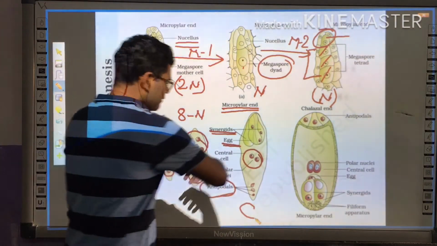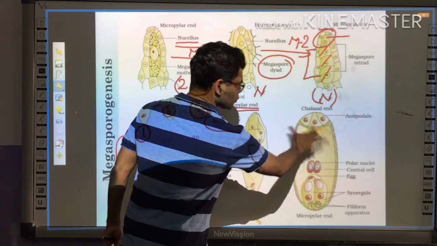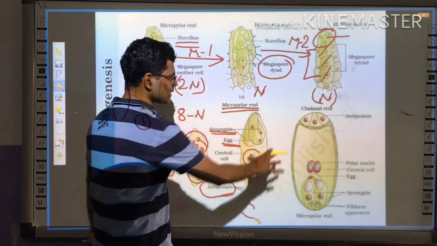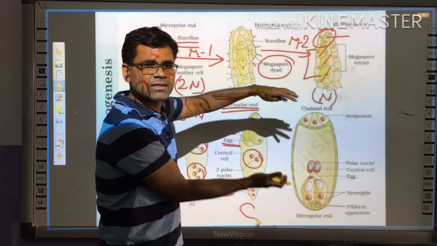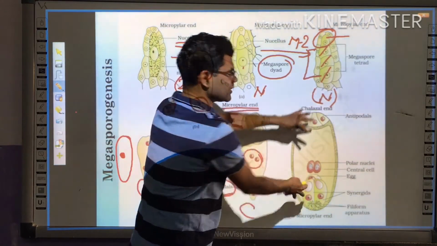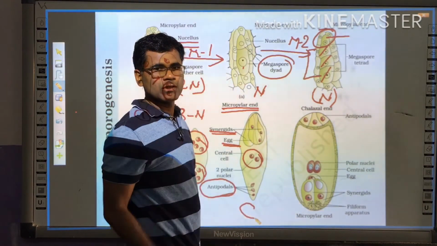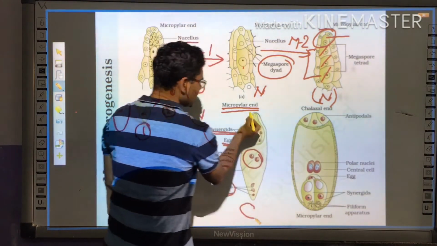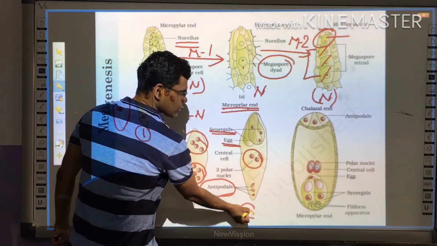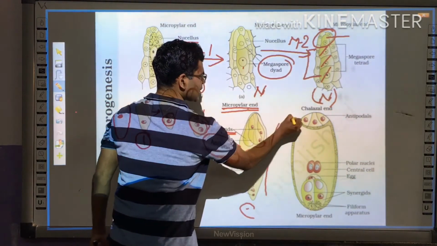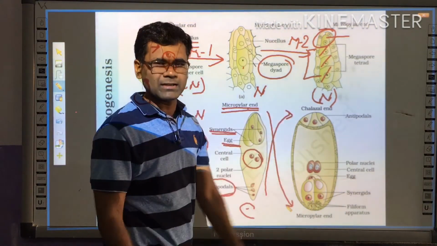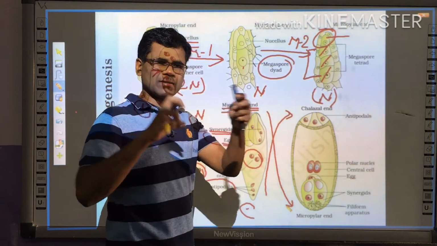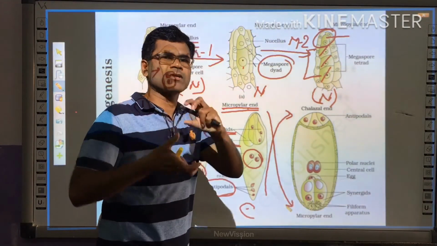Now, if we talk about a mature embryo sac, it is something like that. This diagram is again taken from your NCERT. In this diagram, the poles are inverted, opposite. So don't get confused. Here it was the micropylar end and the Chalazal end was here, but here it is inverted. The Chalazal end will go here and the micropylar end will come here. It is simply drawn like that. There should not be any confusion.